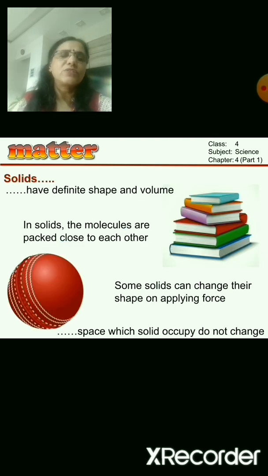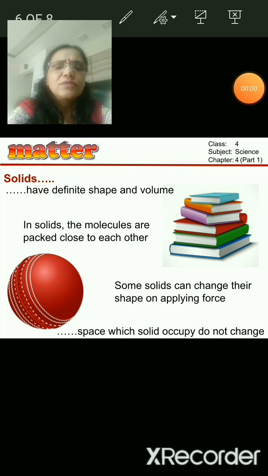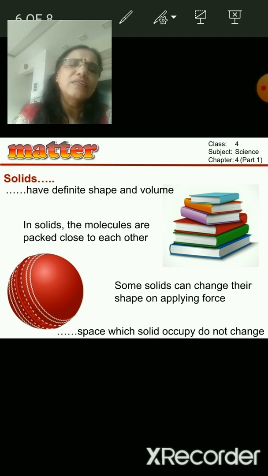See now, what is solid? Solids are the things which have definite shape and volume. You see all the things around you like chair, table, furniture, books, bottle, your bag, your toys, ball, bat, they are all made up of solid.